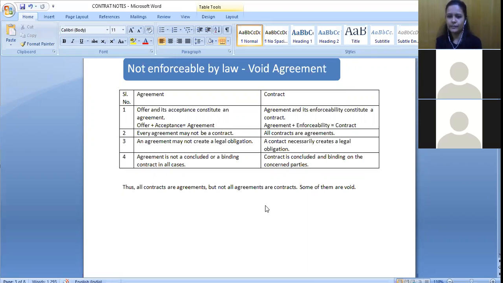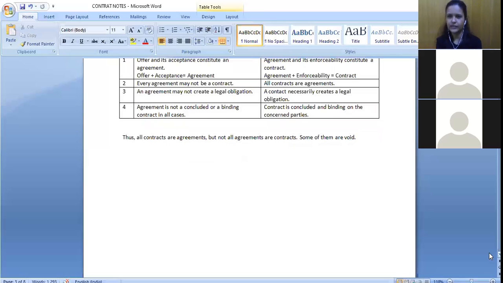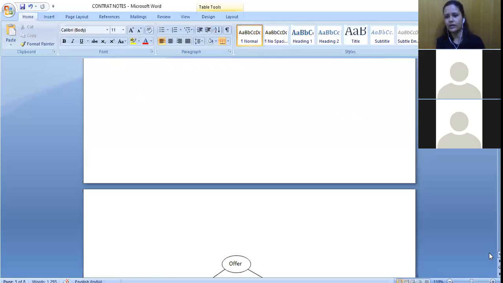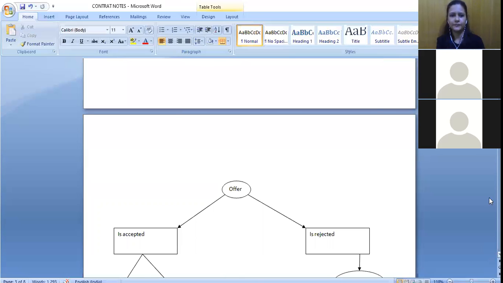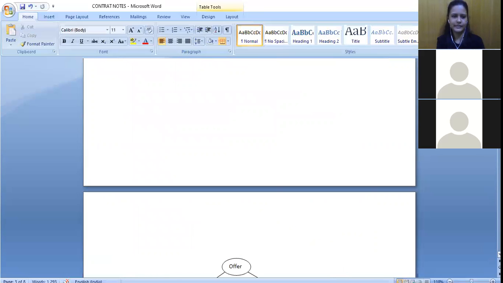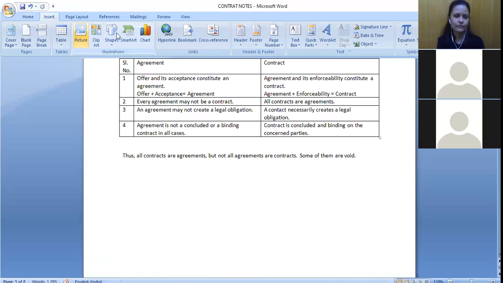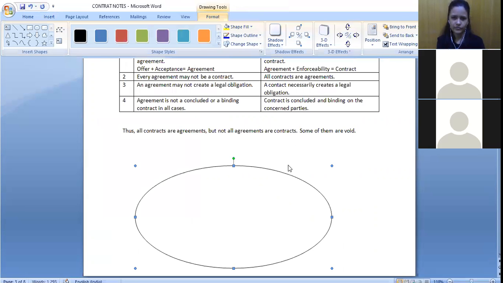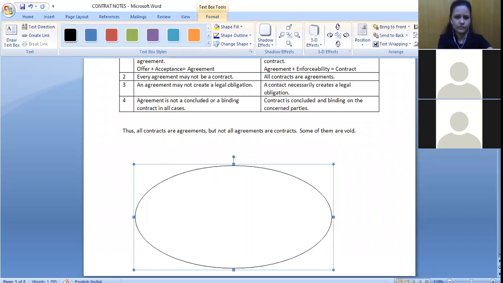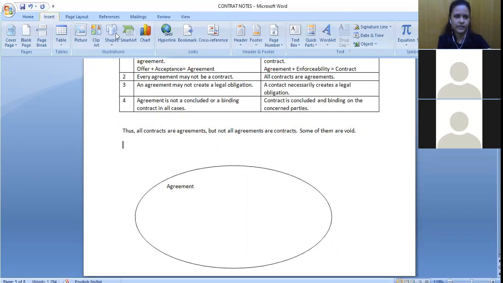So now this thing you should remember, that all contracts are agreements, but all agreements are not contracts. Why? Because some of them will be void, where we cannot approach the court for violation of it. Okay, so one simple thing that you can remember is, this is an agreement, right? So agreement is like a bigger thing, right?